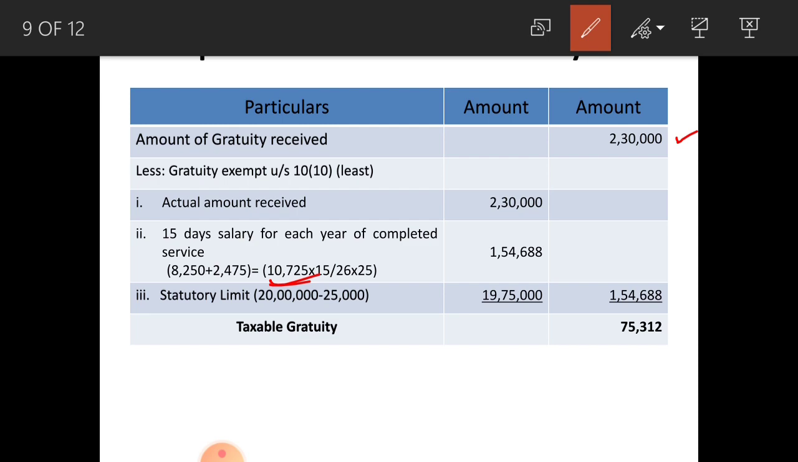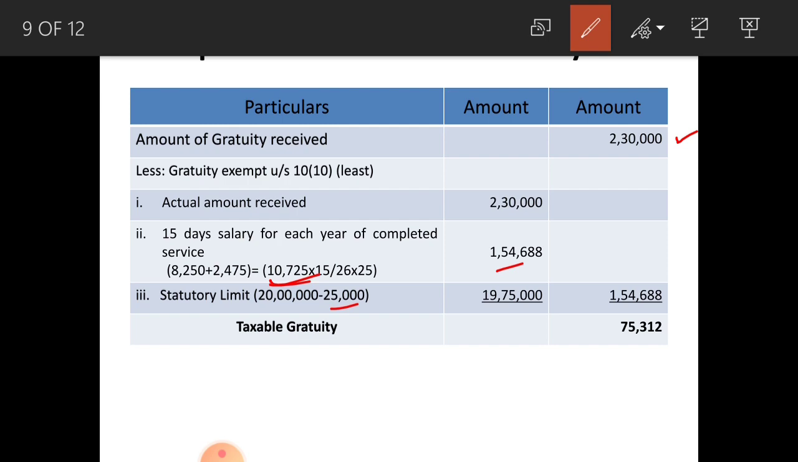The total amount of 15 days salary for 25 years amounts to rupees 1,54,688. Here 687 point something is there. You have to round off that figure to the nearest 1 rupee. That is why 688. Next, statutory limit is 20 lakhs, but he previously received 25,000 gratuity amount.